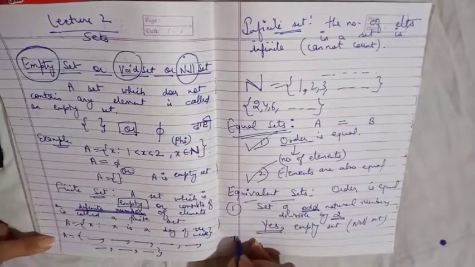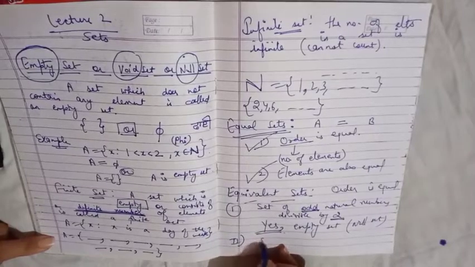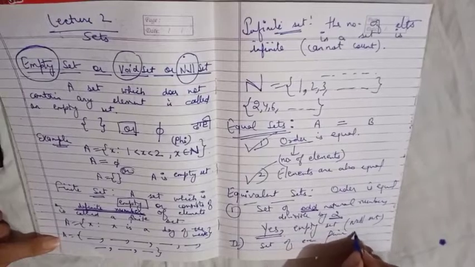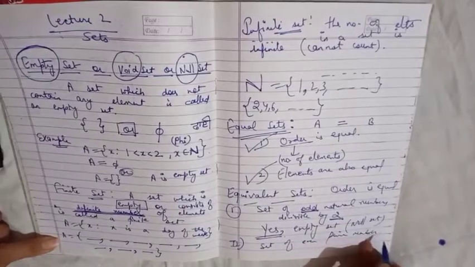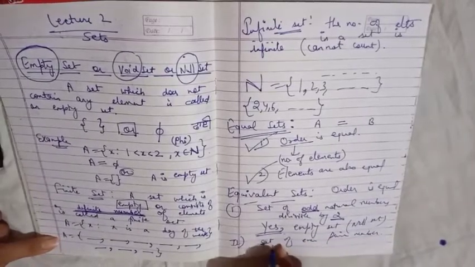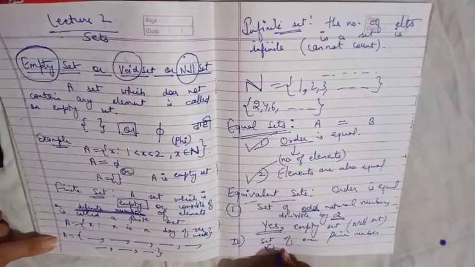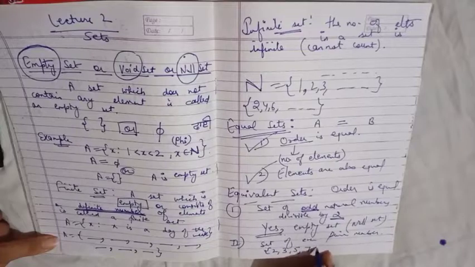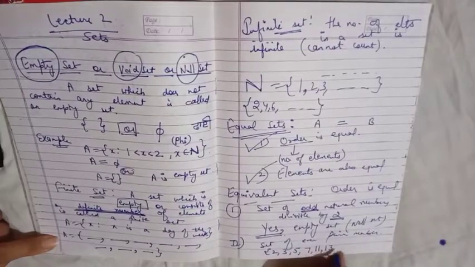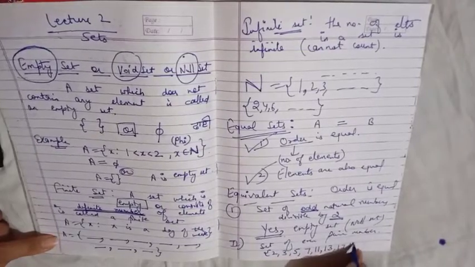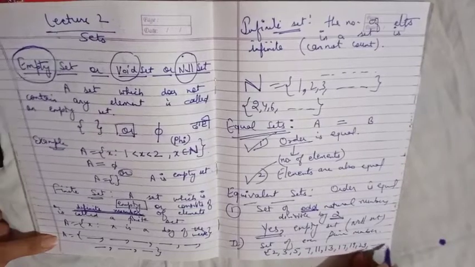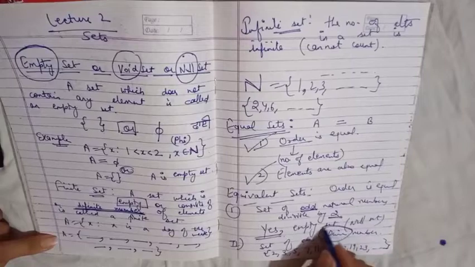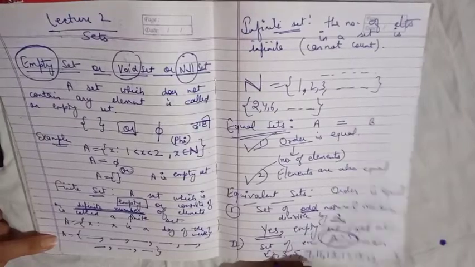In the second part, set of even prime numbers. You first need to know what prime numbers are. Prime numbers are numbers 2, 3, 5, 7, 11, 13, 17, 19, 23, and so on. This means prime numbers are those numbers which start from 2.